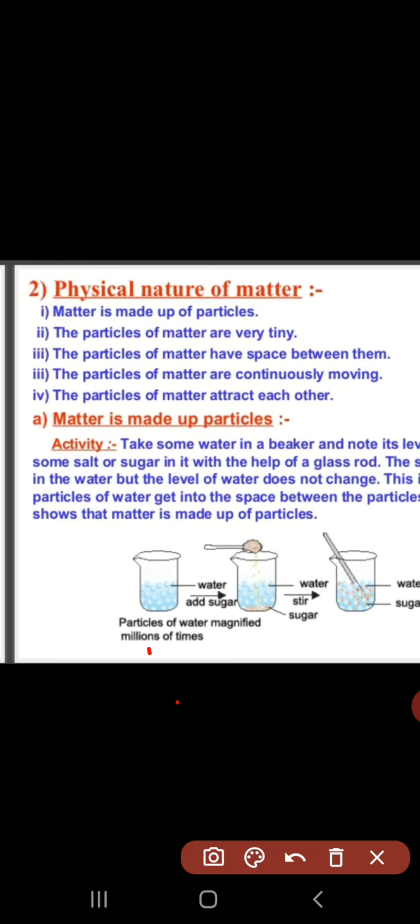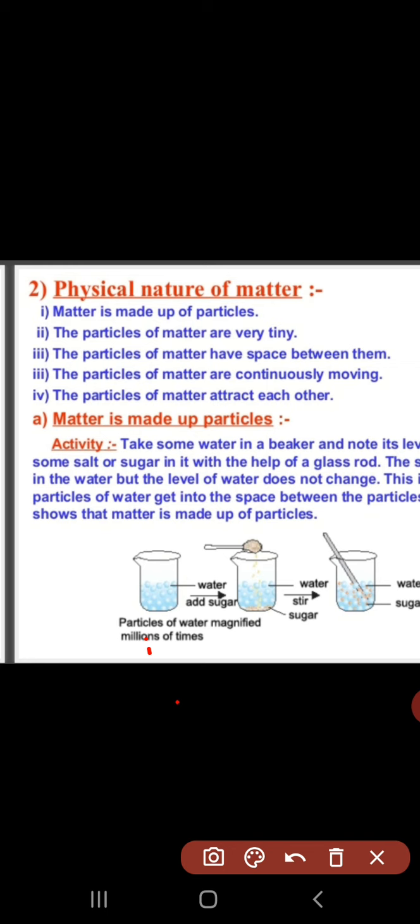Next point, the particles of matter have space between them. See, the object is made up of small particles and these particles have space between them. उन पार्टिकल में छोटी छोटी स्पेसेस होती है. The object has particles and there are spaces in between those particles.